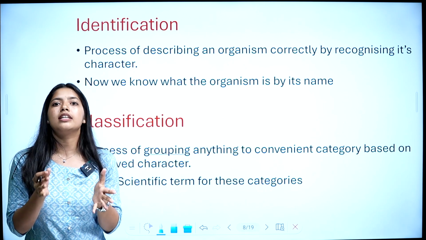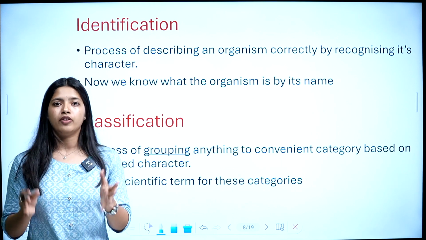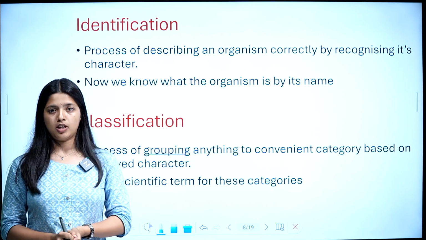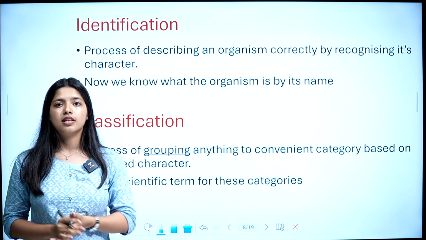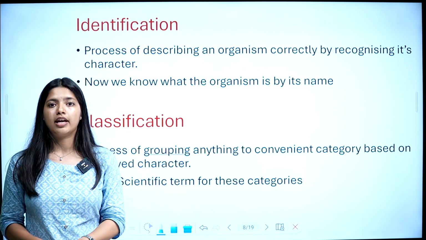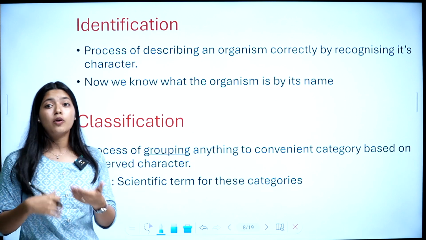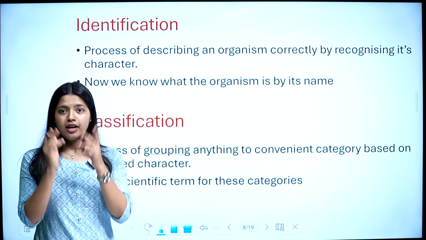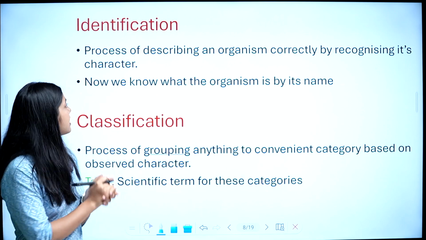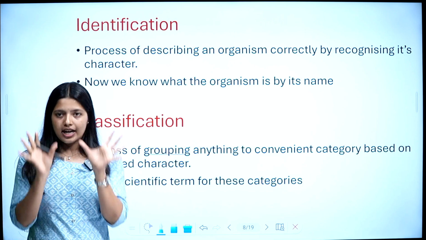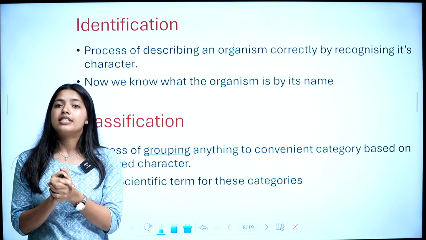For example, if I ask you to explain how an elephant looks, you will say it's very large, black in color, it has large ears, a trunk and 2 tusks. That's how you describe an organism, by analyzing its characters, by recognizing its features. So the process of describing an organism by recognizing its characters is known as identification.